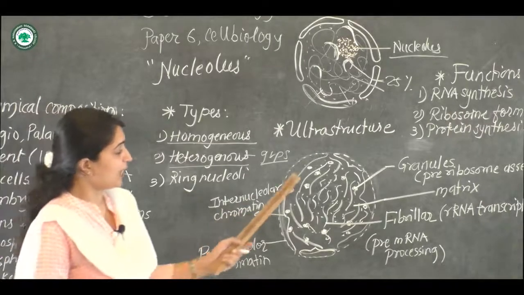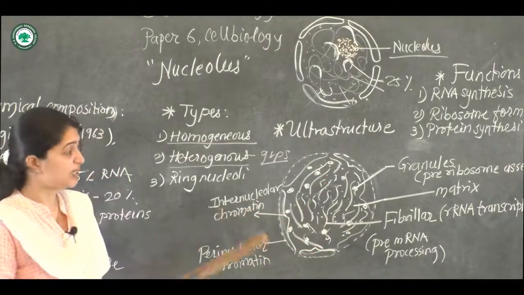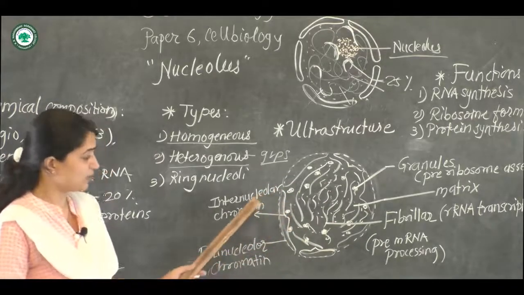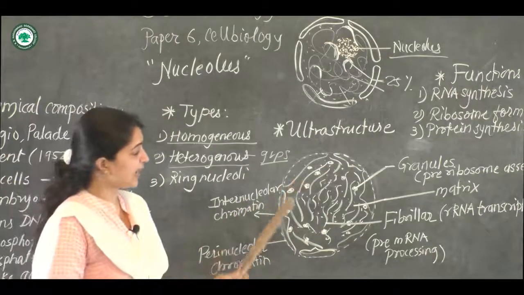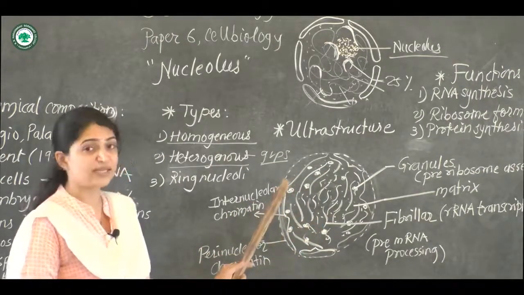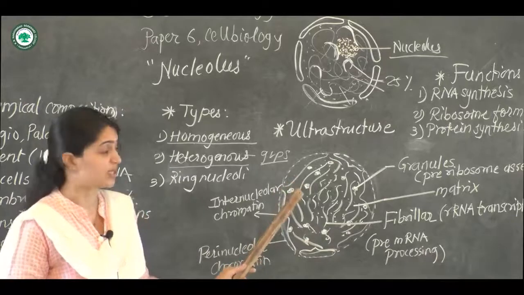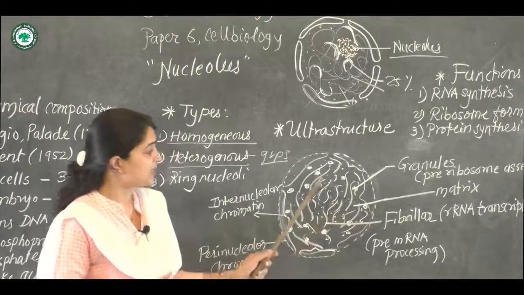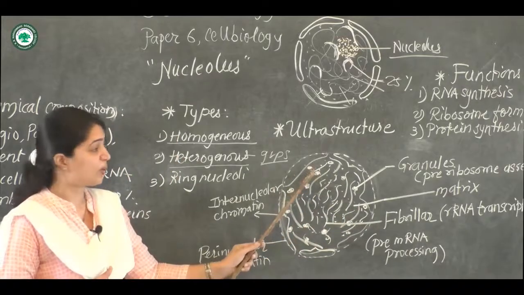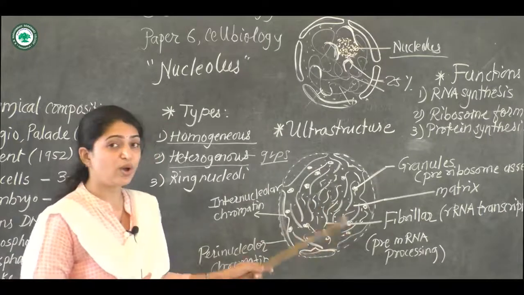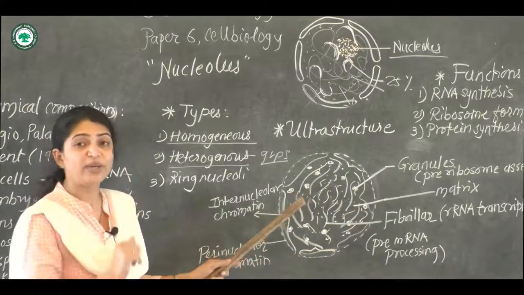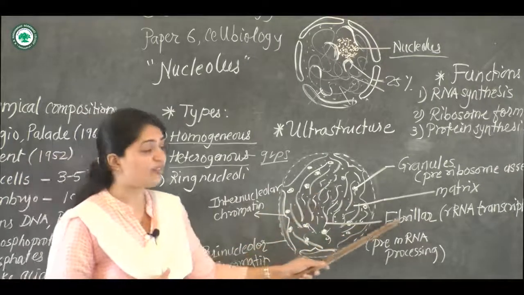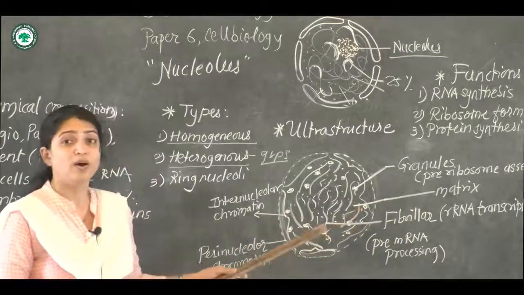Okay, so the next part is the ultrastructure. There are different structures present in the nucleolus. So these are the 2 types of chromatin. Inside is the matrix, just like the matrix present in the nucleus. In this matrix of the nucleolus, we can see different structures. These are granular structures, and along with the granular, we can see the fibrillar structure, the fibril thread-like structure. So it is called the fibrillar portion.